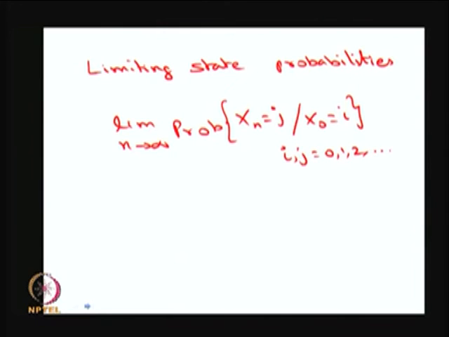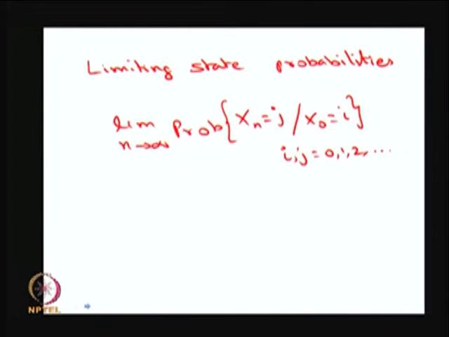Now, I am describing the limiting distribution. The limiting distribution means the probability that the system starting from the state i reaches the state j in n steps as n tends to infinity. This is the definition of limiting state probabilities.